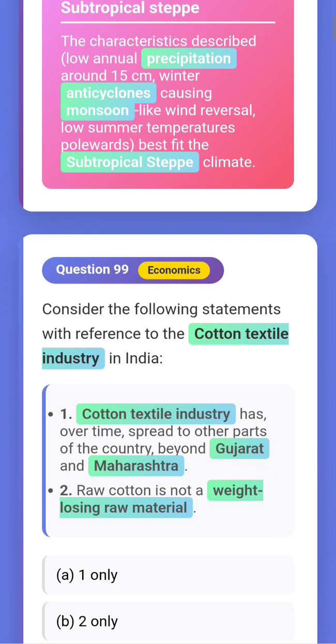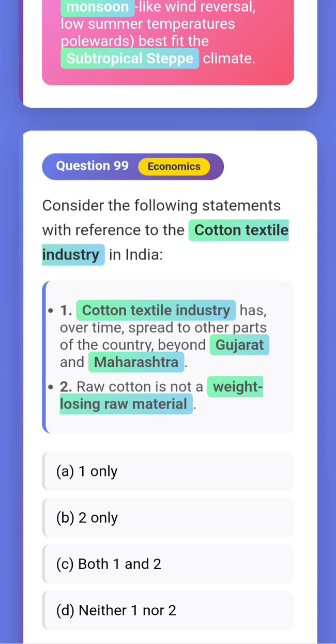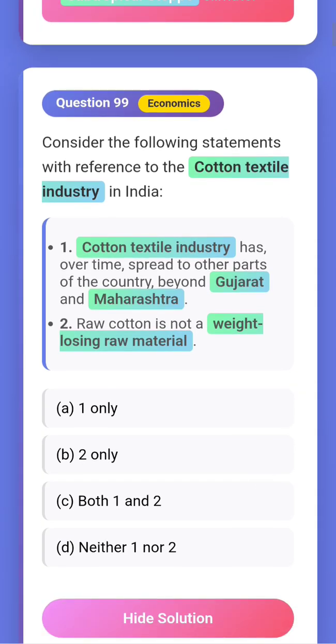Consider the following statements with reference to the cotton textile industry in India. The cotton textile industry has over time spread to other parts of the country beyond Gujarat and Maharashtra. Of course, this is a very generalist statement. And second, raw cotton is not a weight-losing raw material. No, it is a weight-losing raw material.